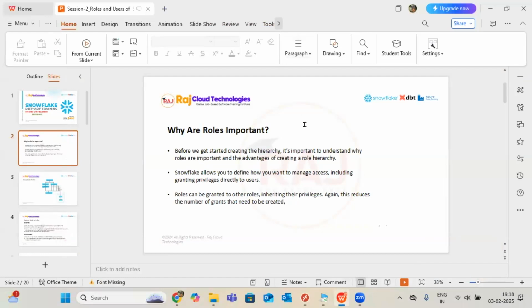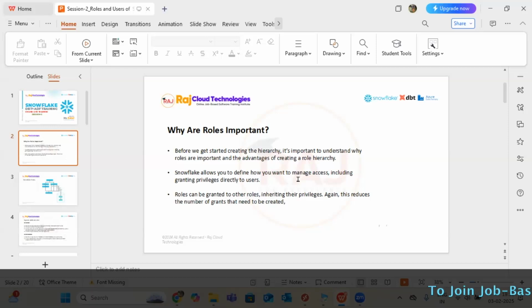Why roles are important means with the help of roles only we can manage the importance of privacy. I mean, privacy, security, all this we have to maintain, right? For example, a person who has the particular role, only they can access the data.